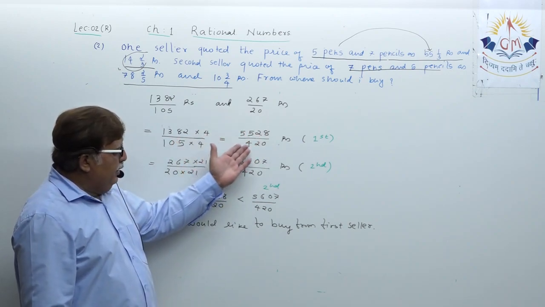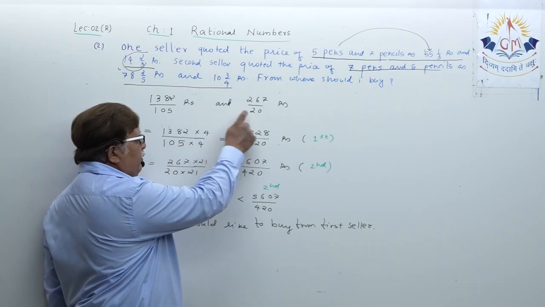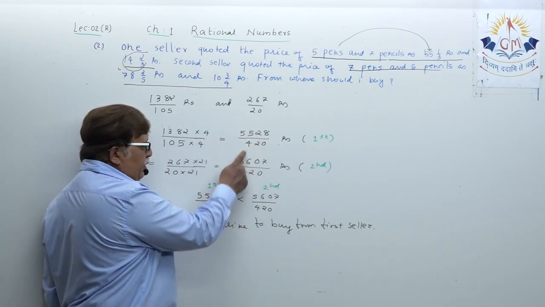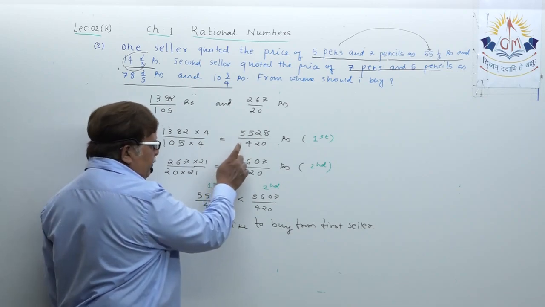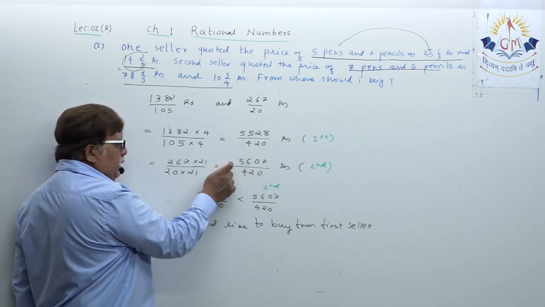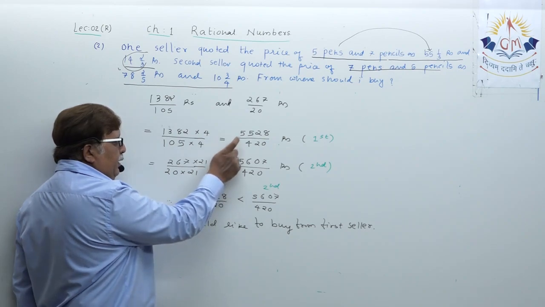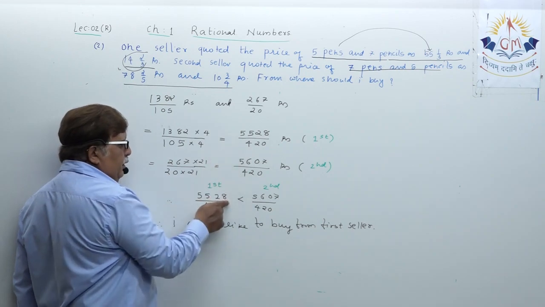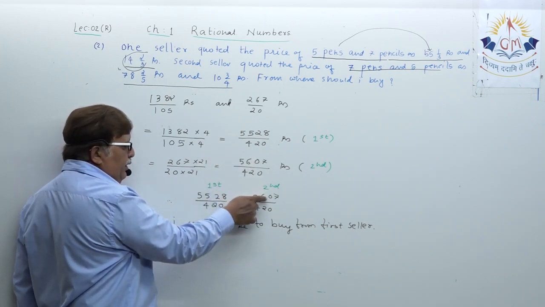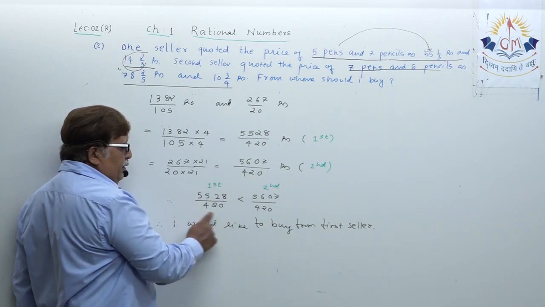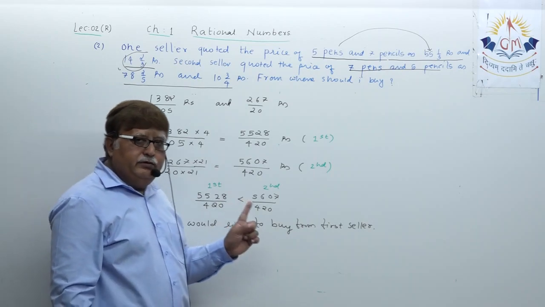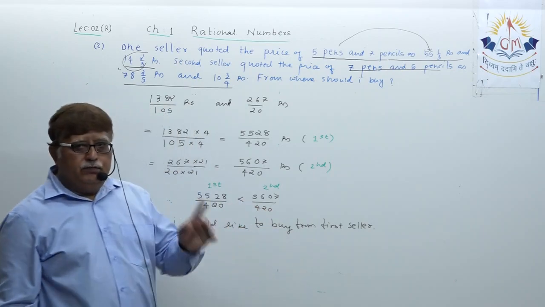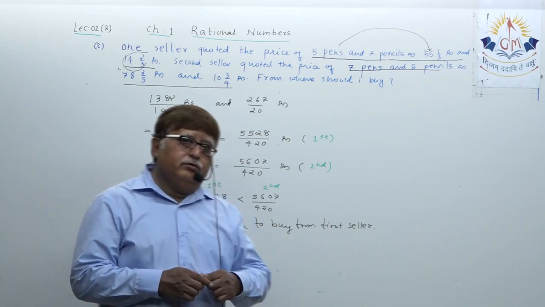Accordingly we multiplied. Now when both rational numbers have a common denominator, it's a question of comparing the numerators. Obviously the amount quoted by the first bookseller is less than the amount quoted by the second. So definitely, dear student, you would like to purchase the article from the first bookseller.